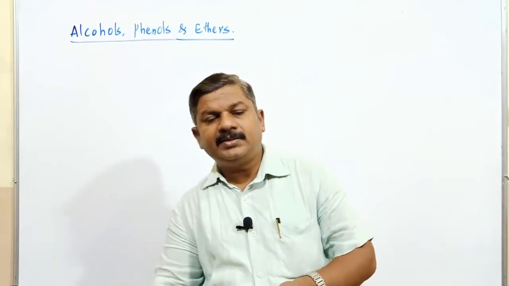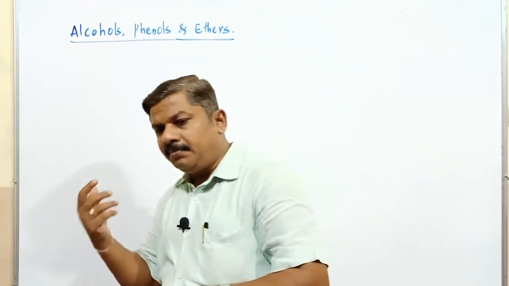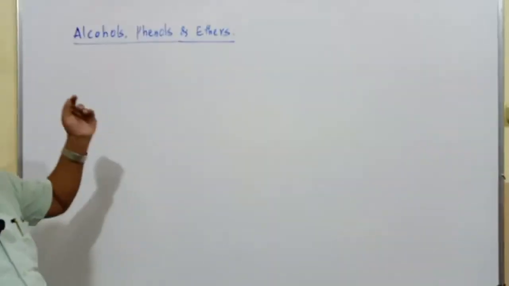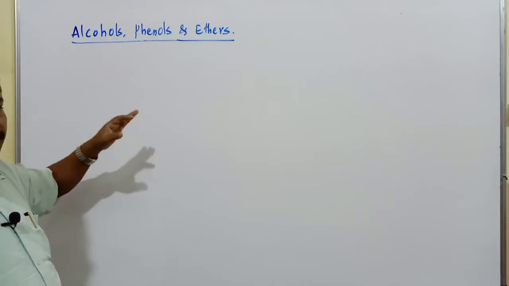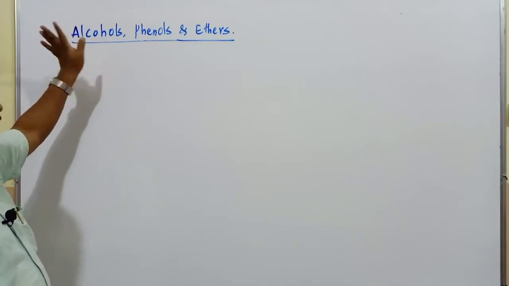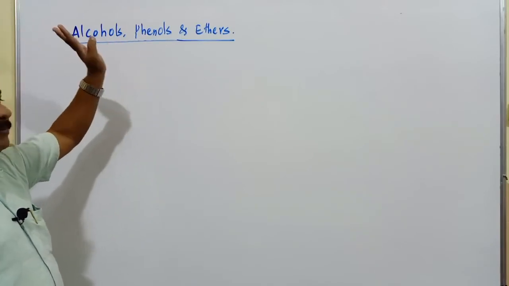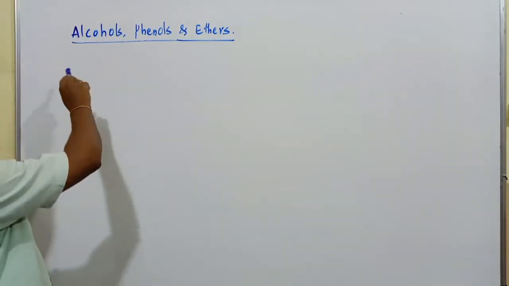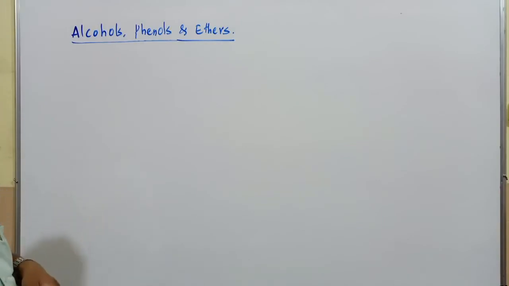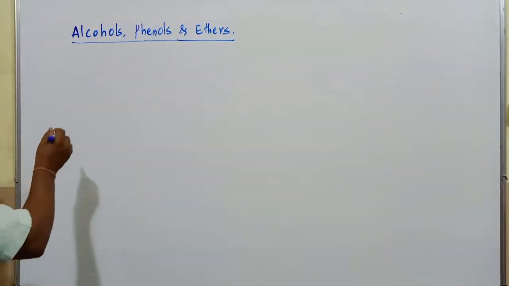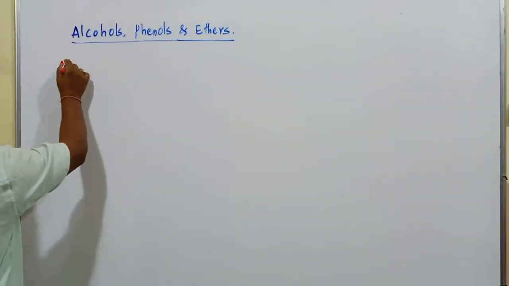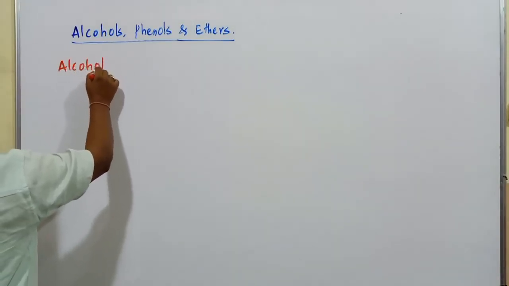For our convenience, first we will complete the discussion based on alcohols: introduction, classification, methods of preparation, properties. First we will complete alcohols. Next we will move on to phenols. After that, at the end we will discuss ethers. All these compounds contain oxygen. Among these three classes of compounds, first I will begin with only alcohols, right?